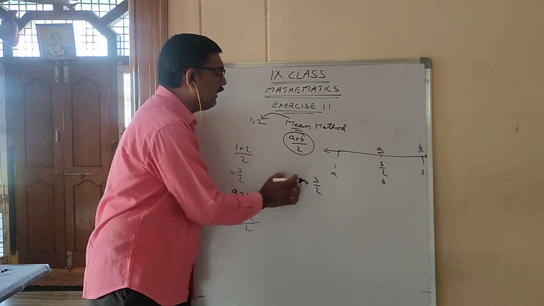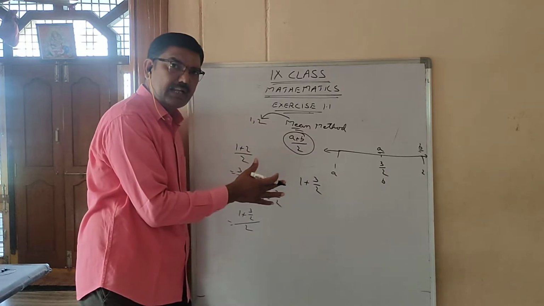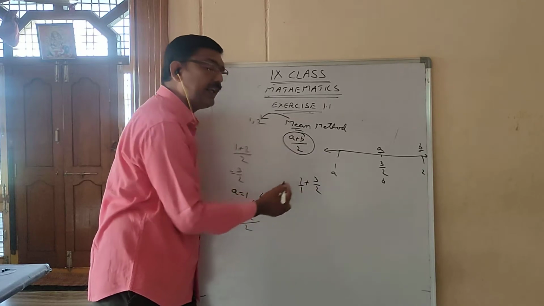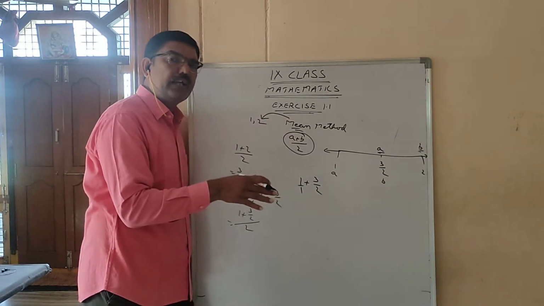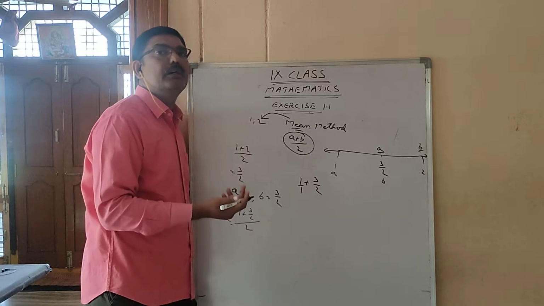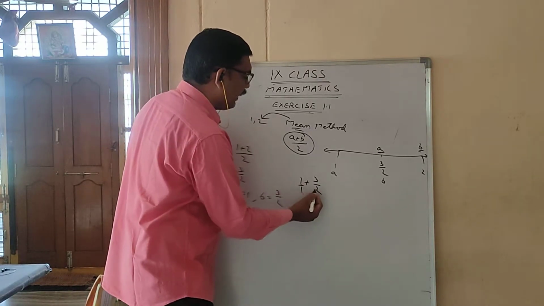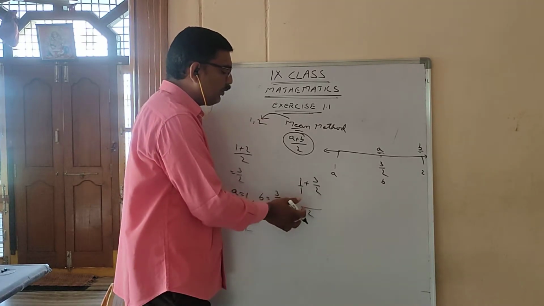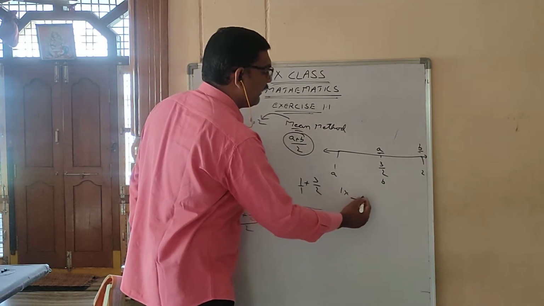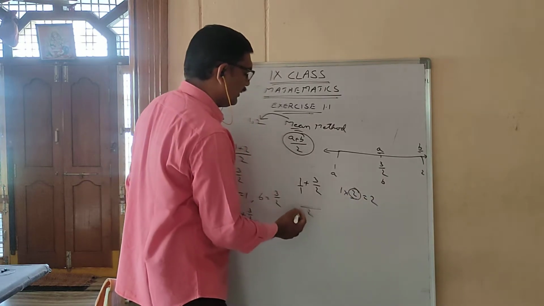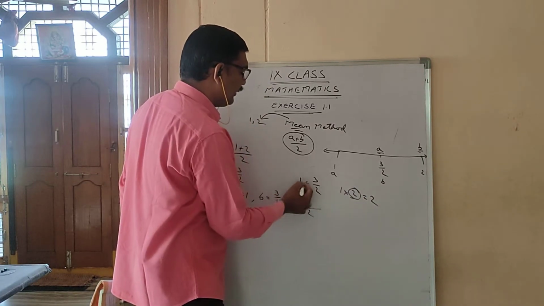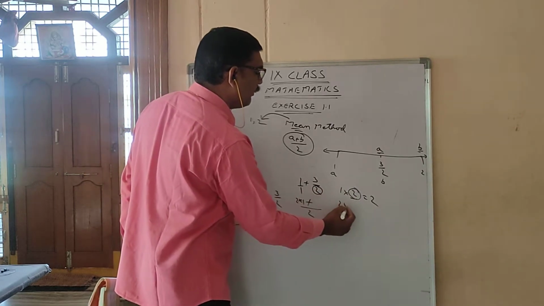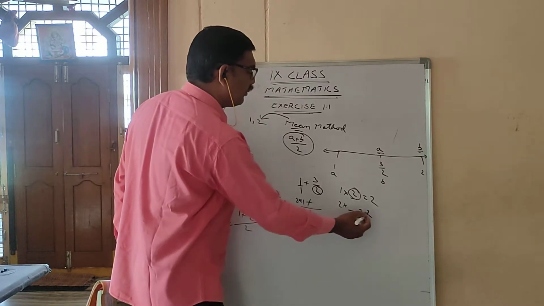1 plus 3 by 2. We can't add 1 plus 3 is 4, or 1 plus 2 is 3. We should not add like that. 1 means 1 by 1. It is a fraction. When you are adding two fractions, you have to take the LCM. For 1 and 2, the LCM is 2 itself. You should read one table, up to 2 will come. When 2 will come means 2 times. This 2 times into its numerator, plus. Same, here what is there? 2. You should read the 2 table up to the LCM, 2 will come.